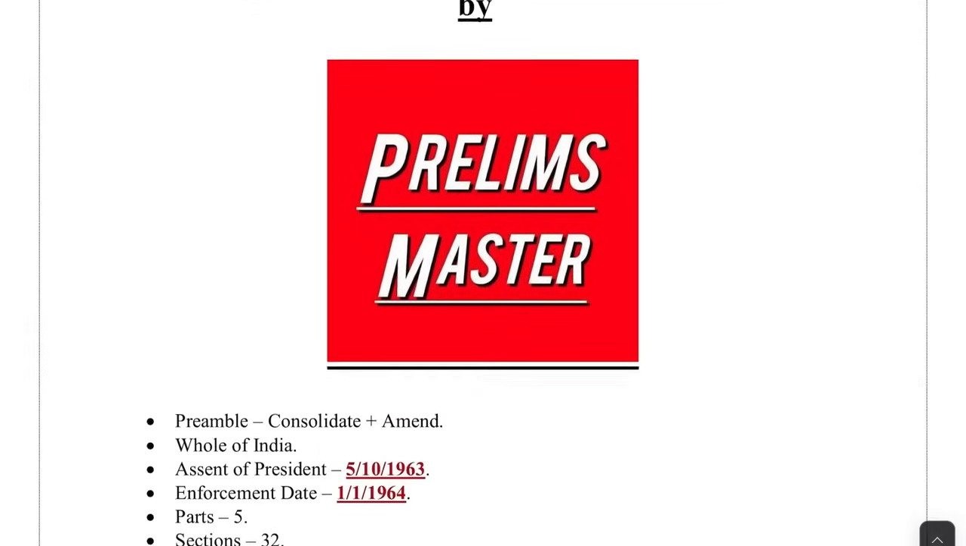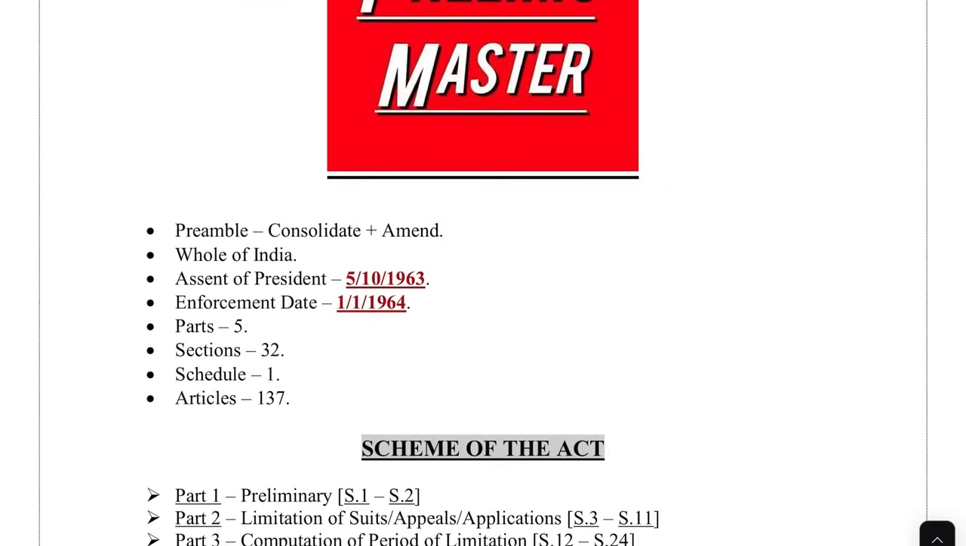So first thing that you need to take care of is that preamble tells us that this act was made to consolidate and amend the law relating to limitation in India. It is applicable throughout the whole of India. It received assent of President on 5th October 1963. The enforcement date is 1st January 1964. There are 5 parts, 32 sections and 1 schedule, and in that schedule you will get 137 articles.